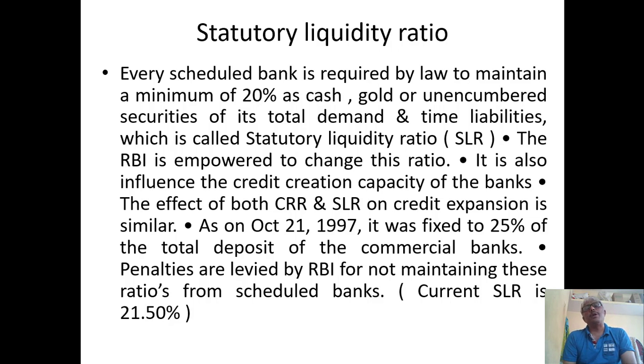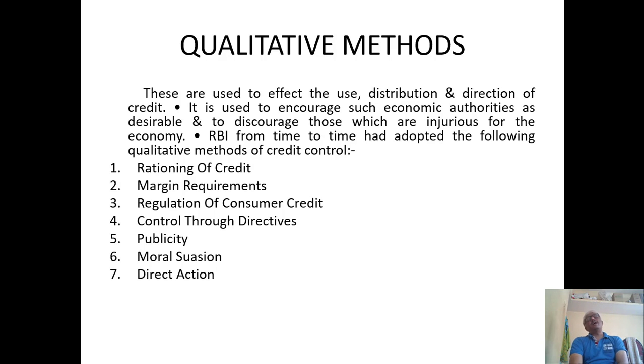Almost a minimum of 20% means it is at the lower end, which means governments are thinking of expanding credit accordingly. The expansion of credit will take place. These are the methods we have studied so far, these are the quantitative methods of credit control.